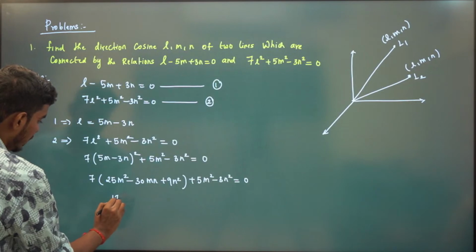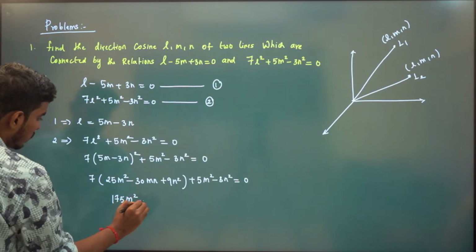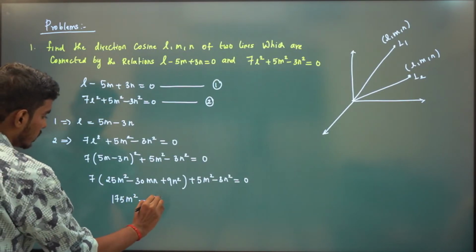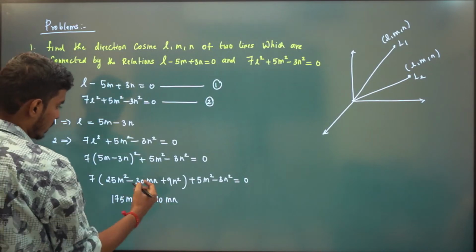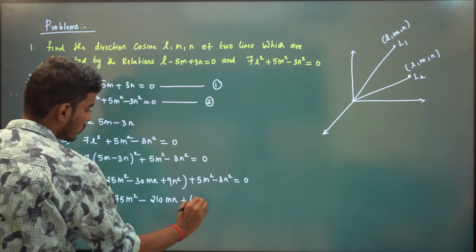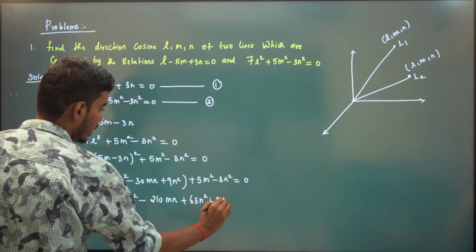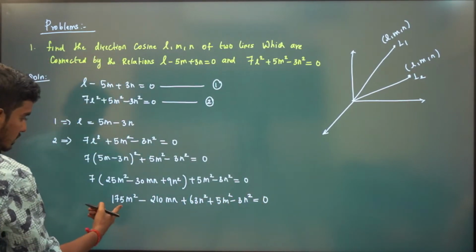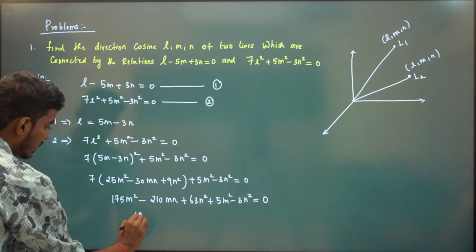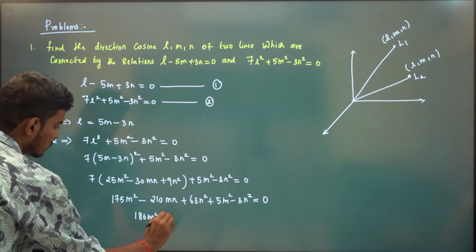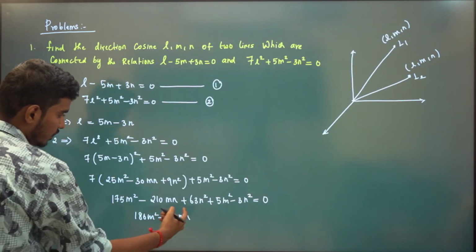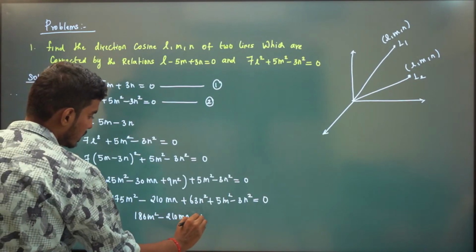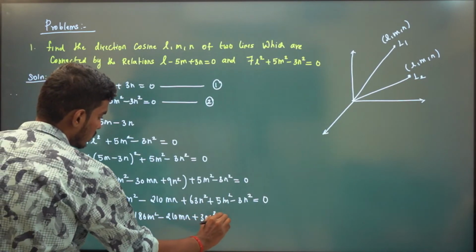So 175 m square, 210 mn, 7 9s are 63 n square, plus 5m square minus 3n square is 0. So 175 plus 5 will be 180 m square minus 210 mn. 63 minus 3 will be 60 times n square.